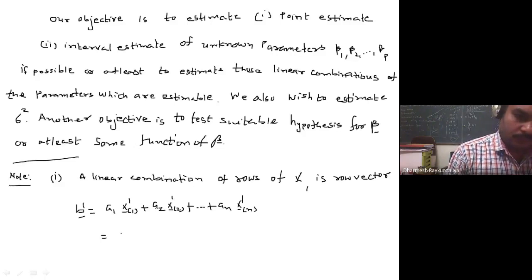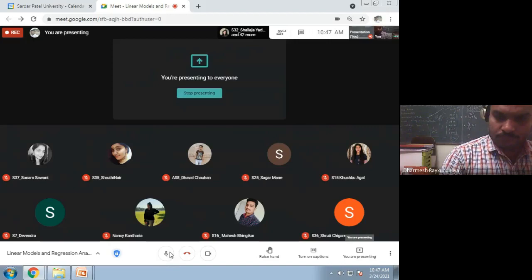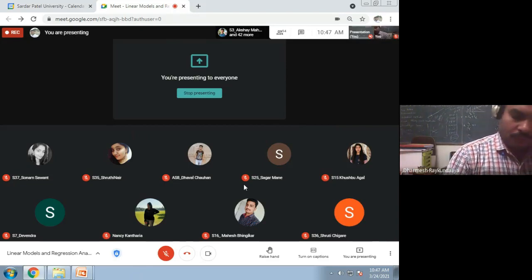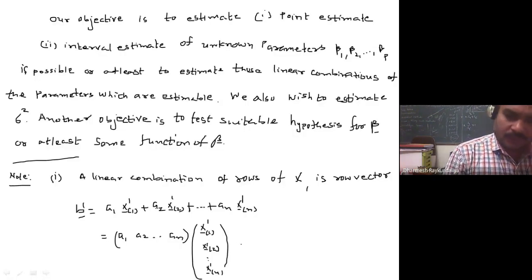It is a1, a2, up to an times x1 transpose, x2 transpose, up to xn transpose, and that can be written as a dash X. You have to remember this, because it will help you when we talk about whether linear parametric functions are estimable or not.